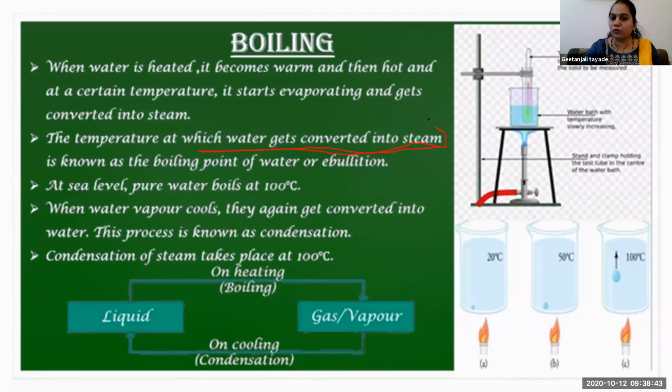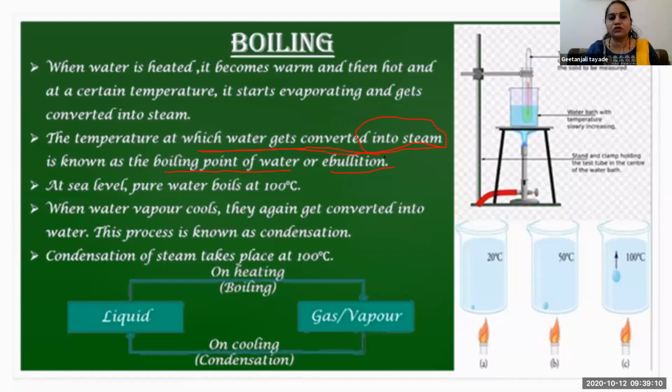Steam means gaseous form. That means this liquid substance is changing its state of matter into the gaseous form, in a steam form or a vapor form, and that point of temperature is known as the boiling point or ebullition. So the temperature at which water converts into steam is known as the boiling point of water.